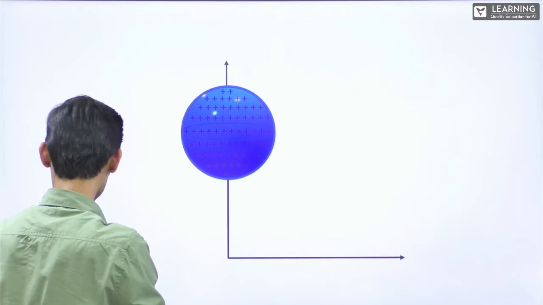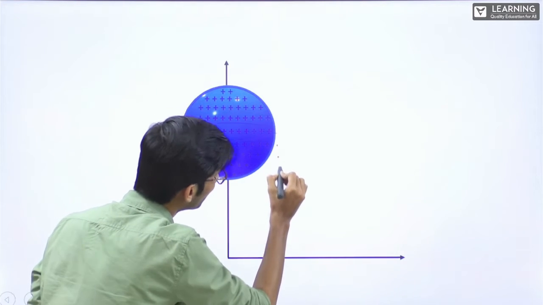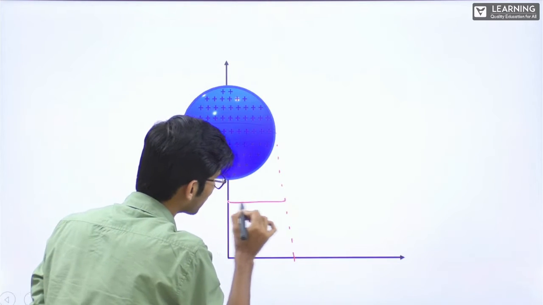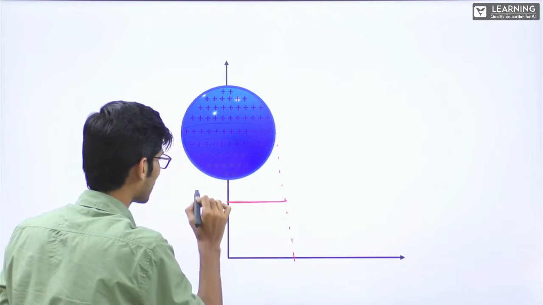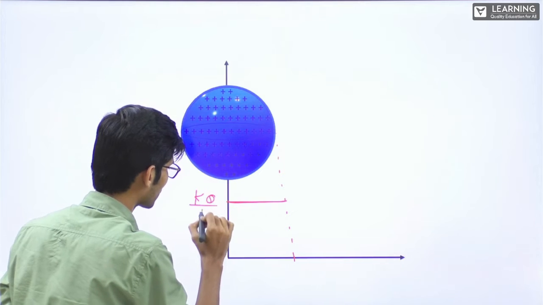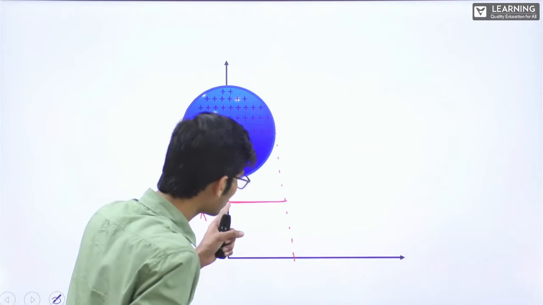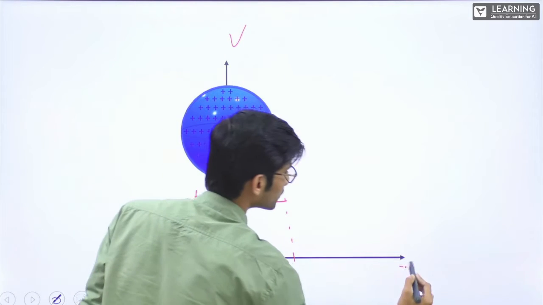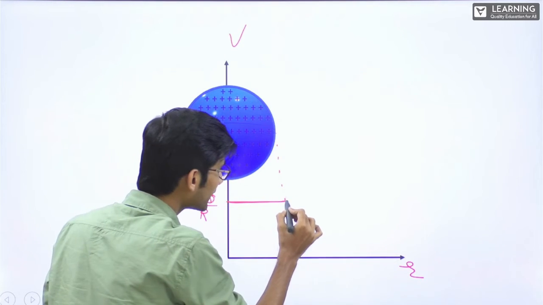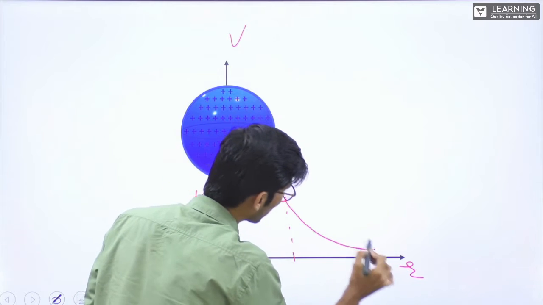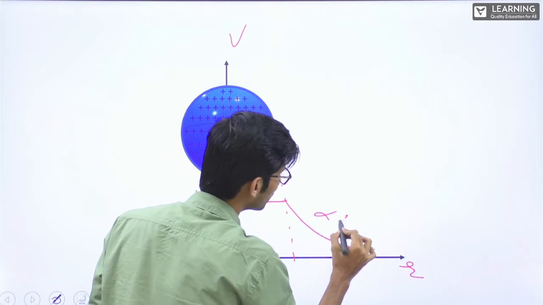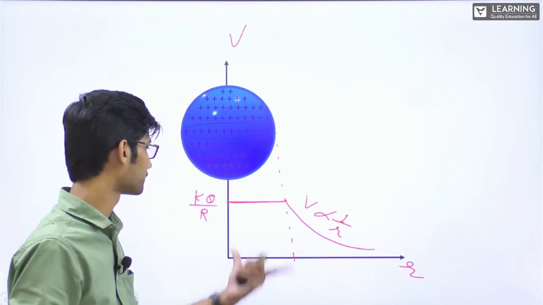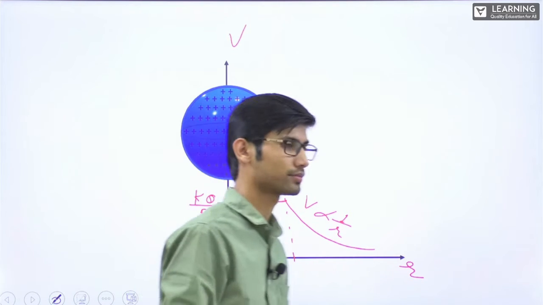For potential, till here, potential is constant, Kq by capital R, from center till the surface, okay? This is potential, this is R. From here, it is inversely proportional to R, Kq by small r. Clear? Note this graph.